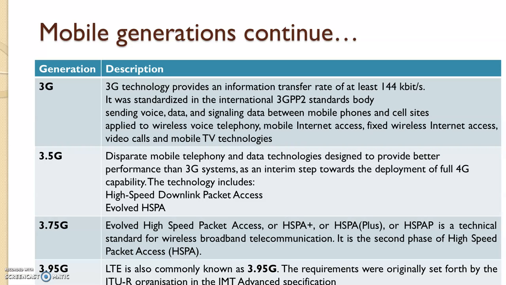In 3.75G, high-speed packet access evolved with some advancement in standard wireless broadband communication. It was the second phase of high-speed access. 3.95G was then in the picture, and at that time